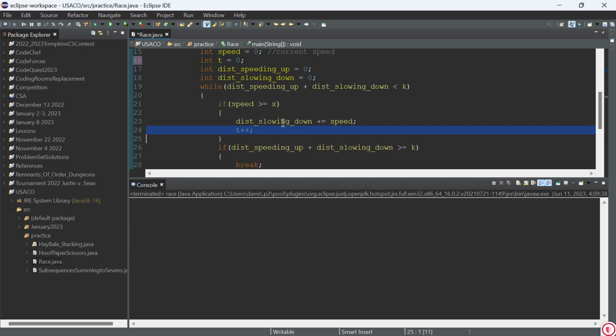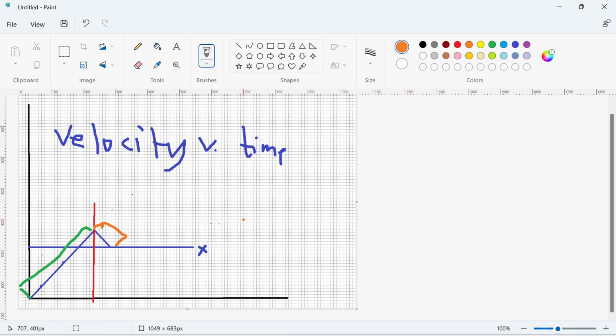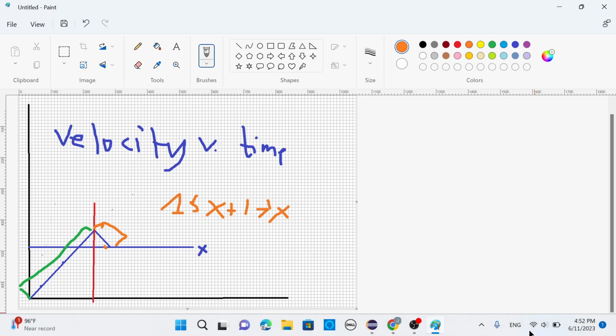And we increase time by 1. Now, of course, the reason why we're using the equal sign here, because think about this, when we hit this point and we're starting to slow down, we would have to use, whether you take 1 second just to go from x plus 1 to x. It takes an entire second for Bessie just to do that.